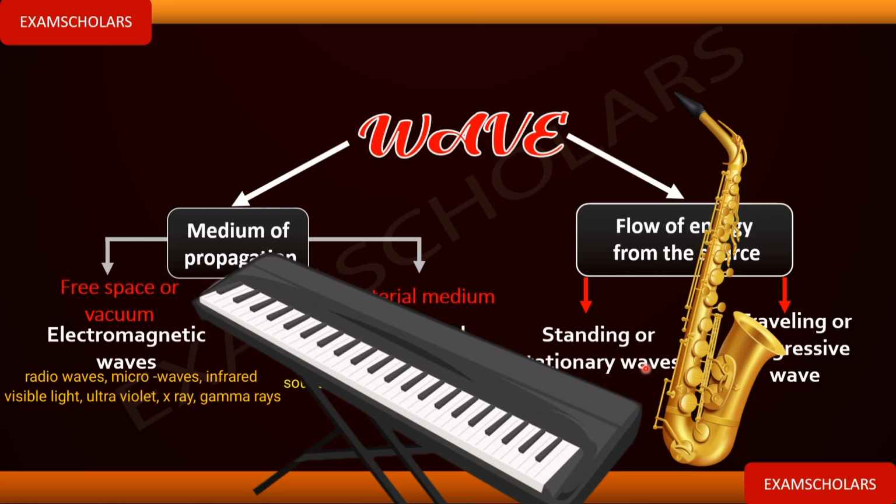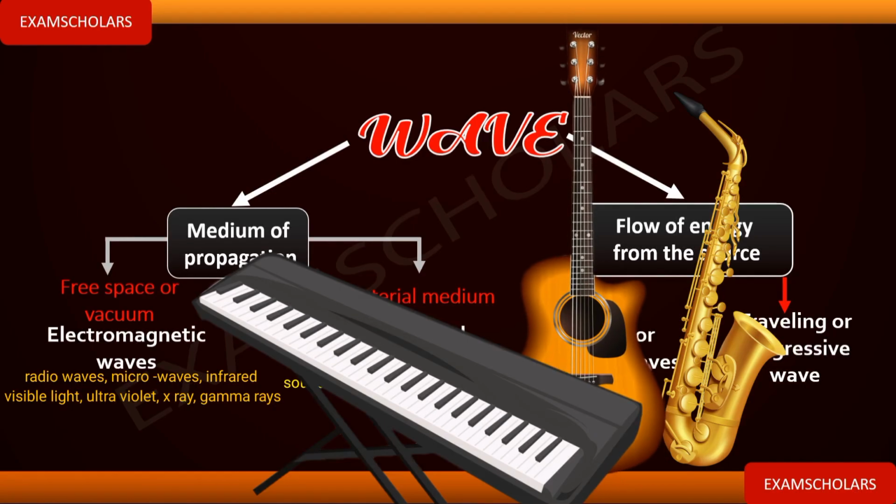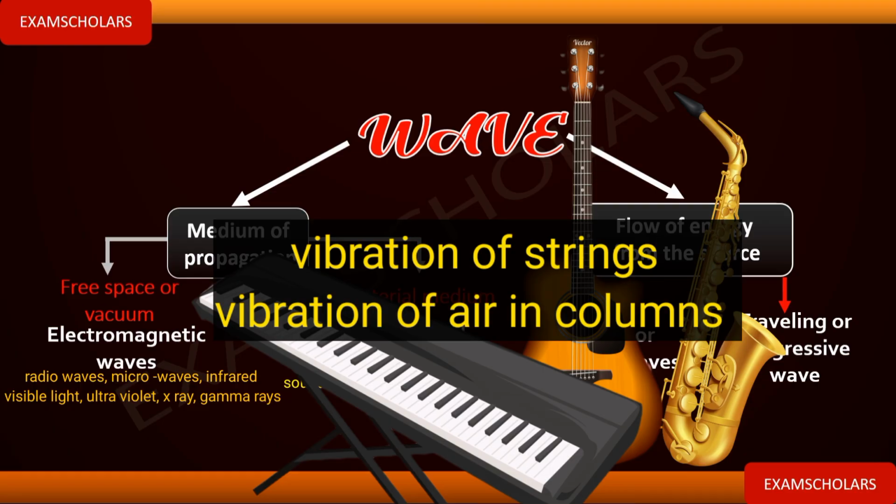Flute, guitar. All those waves that are generated from them are known as standing or stationary waves. Now what about traveling or progressive waves? We have many of them. When you touch a light, that light will be a traveling wave. When I clap my hands, the sound that is generated is a traveling wave.